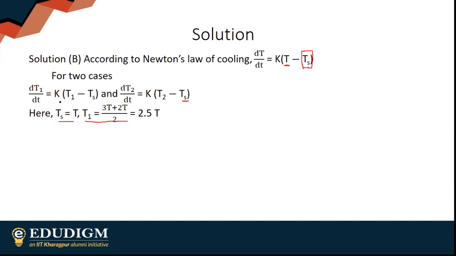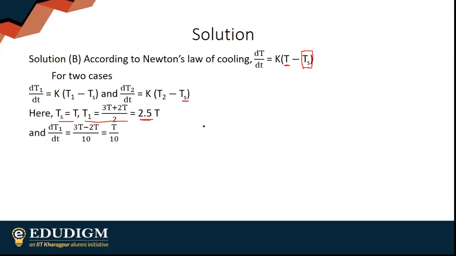It is cooling down from 3T to 2T, so the average temperature is 3T plus 2T by 2, so 2.5T. And it is cooling from 3T to 2T in 10 minutes, so dT by dt is 3T minus 2T by 10, which is T by 10.